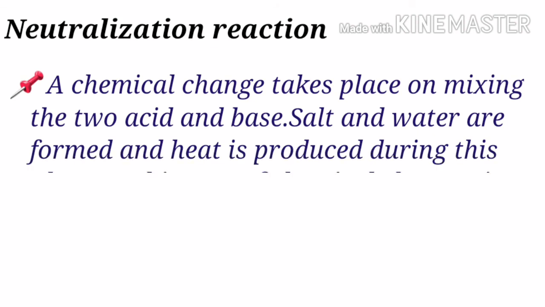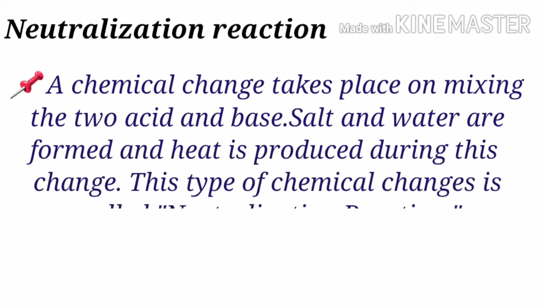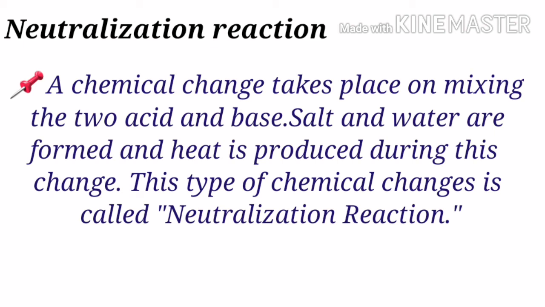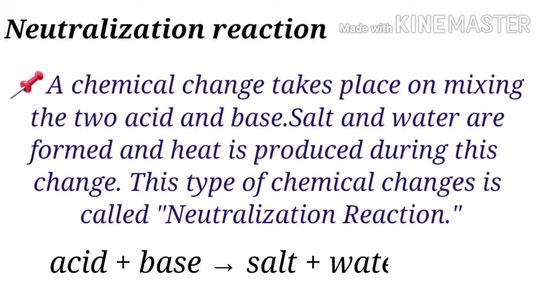Salt and water are formed and heat is produced during this change. This type of chemical change is called a neutralization reaction. A neutralization reaction can be represented as acid plus base gives salt, water and heat.